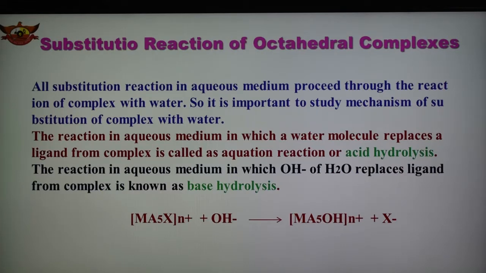Now it is also observed that all the substitution reactions taking place in the aqueous medium take place through the reaction of the complex with water. So whenever the reaction is taking place, the complex has to react with water. So it is important to study the mechanism of the substitution of the complex with water. We are discussing here the reaction in aqueous medium in which the water molecule replaces a ligand from the complex. This is known as the aqueation reaction, or sometimes it is also known as acid hydrolysis. Repeating again, what is acid hydrolysis? It is the reaction in aqueous medium in which the water molecule replaces the ligand.